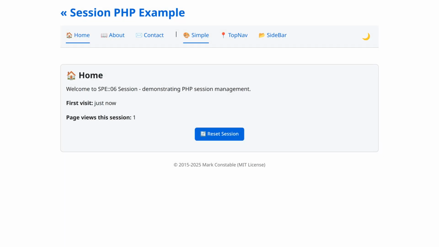Welcome to Chapter 6. We're adding PHP sessions to persist user preferences, like theme selection across page loads. The application now remembers your choices. Select a theme, and it persists even after navigating away.